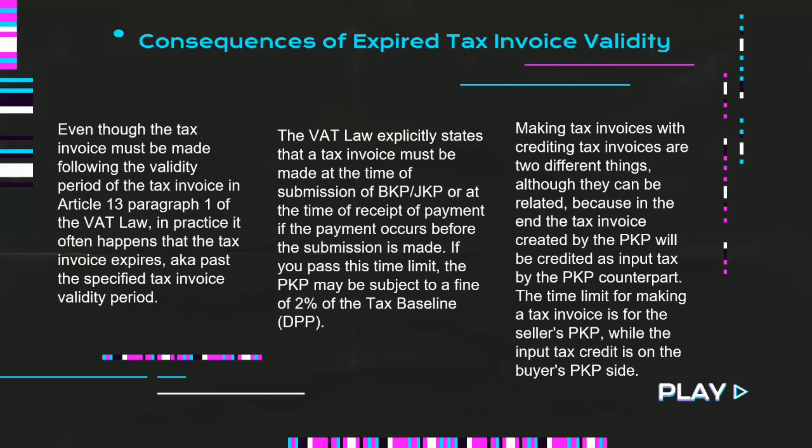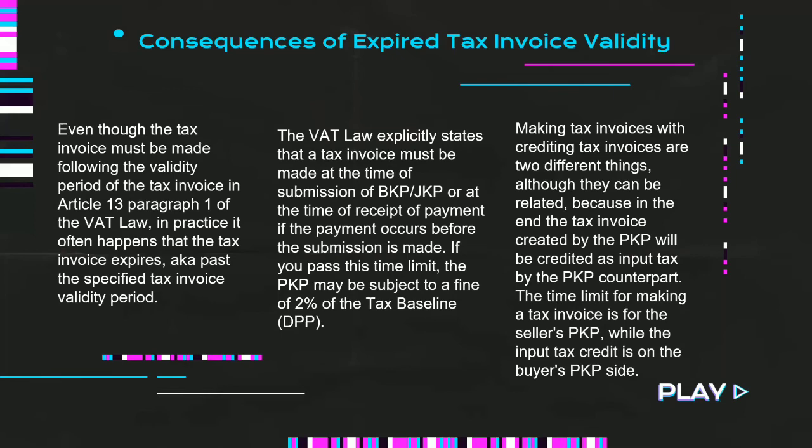Consequence of expired tax invoice validity. First, even though the tax invoice must be made following the validity period of the tax invoice in Article 13, Paragraph 1 of the VAT law, in practice, it often happens that the tax invoice expires, past the specified validity period.